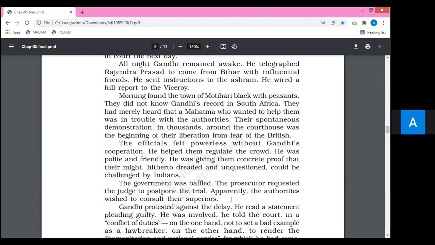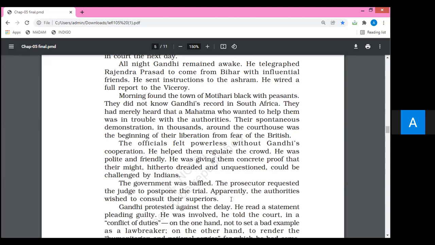You have to look at the meaning of this line in a very sincere way. Mahatma Gandhi was very polite and friendly. Mahatma Gandhi was giving them concrete, here it is highlighting life proof, permanent proof, that their might, here meaning the power of the British authorities, hitherto, meaning until now, dreaded and unquestioned.